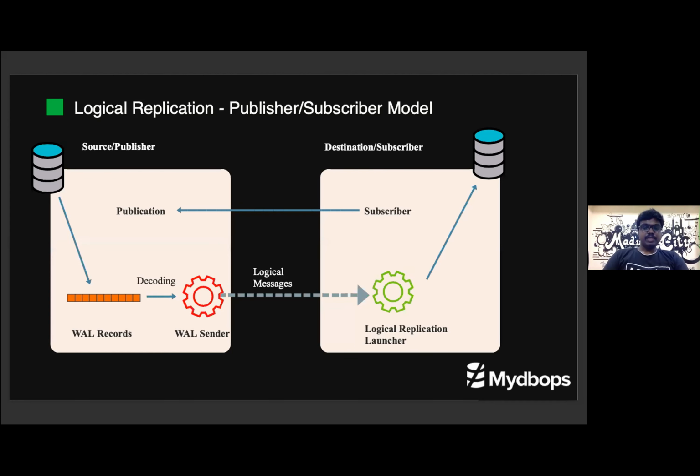First, the subscriber will initiate the transaction. The subscriber will reach out to the publication to start the stream replication. The publication will start the WAL Sender process based on the command we triggered before. Here we have used only tables T1 and T2, so the WAL Sender will start collecting the WAL files for those tables and decoding them to SQLs. The WAL Sender sends those SQLs to the logical replication launcher in the secondary. The secondary will receive those SQLs and execute them. So this is how logical replication works.